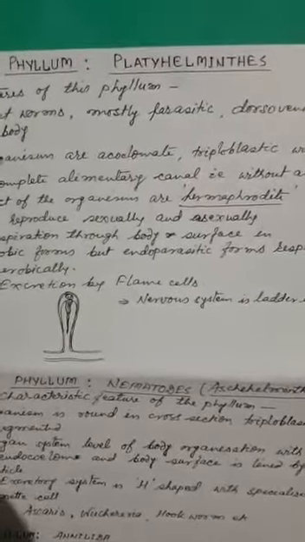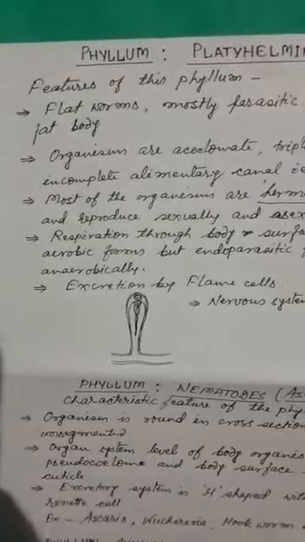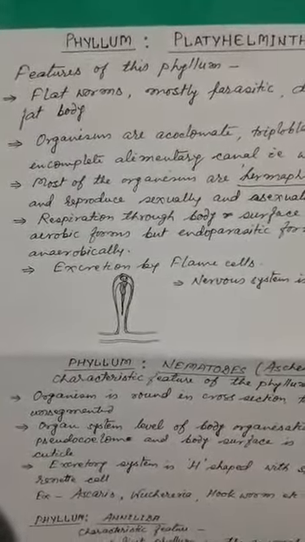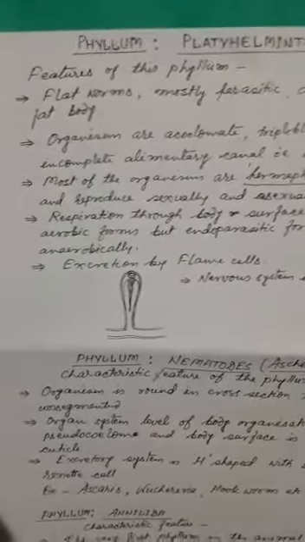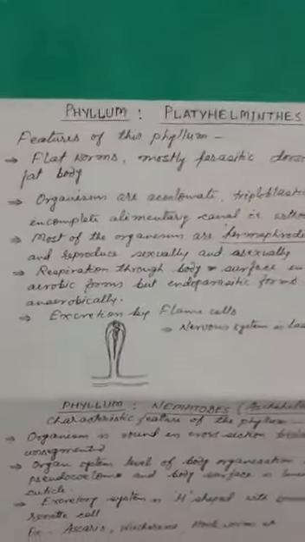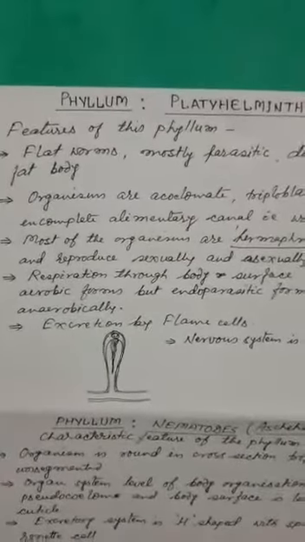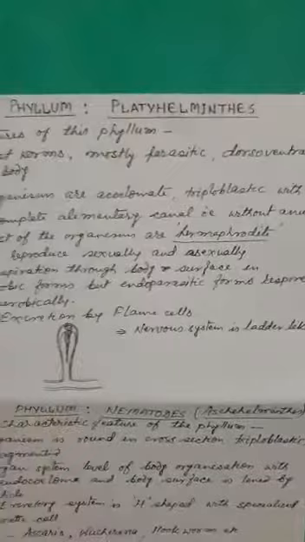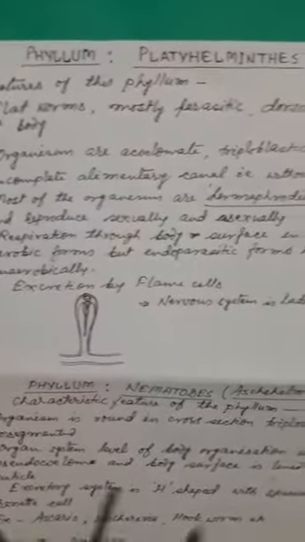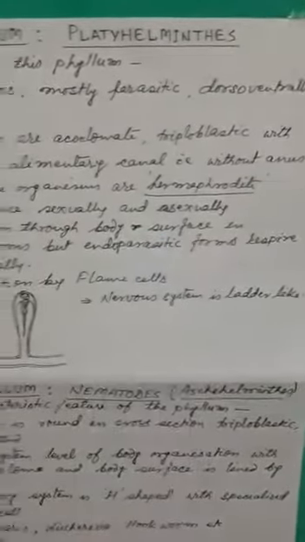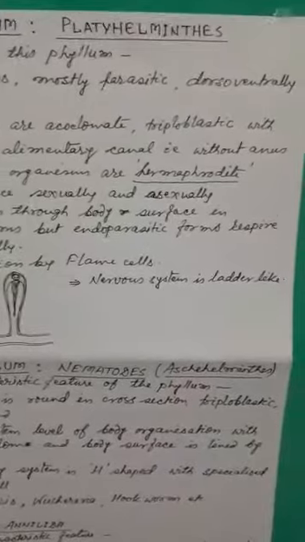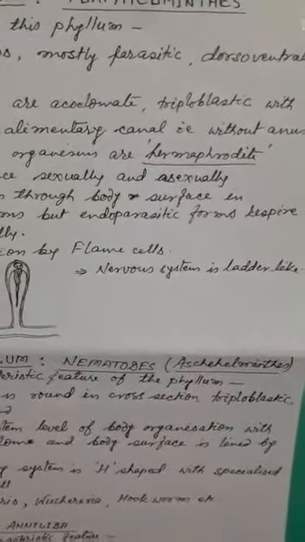We have earlier discussed Porifera and Cnidaria, and these two phyla of the animal kingdom include organisms which are diploblastic. But Platyhelminthes is the phylum in the animal kingdom where we find organisms which are triploblastic, that is, the body is developed from the three germ layers, that is, ectoderm, mesoderm, and endoderm.